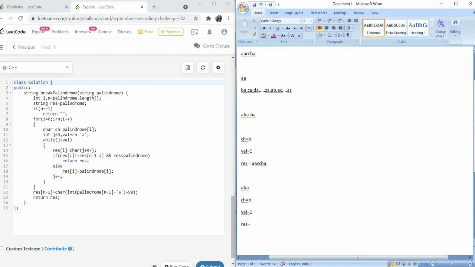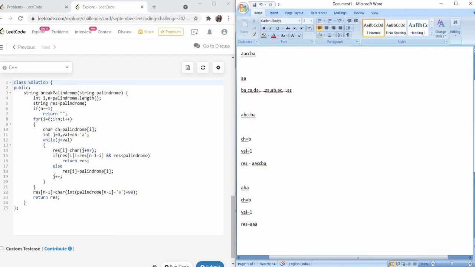So till now my res was aba. Now res[i] would be changed to aaa, because that is what I said I will be doing. Now see, res[i] is a, and n minus 1 minus i: n is 3, minus 1 is 2, minus 1 because i is 1 right now, so 1. So they are equal. Basically it's an odd length string, so it is still a palindrome. aaa is a palindrome, so I cannot return this resultant string. So I'll just do j++ and go ahead.